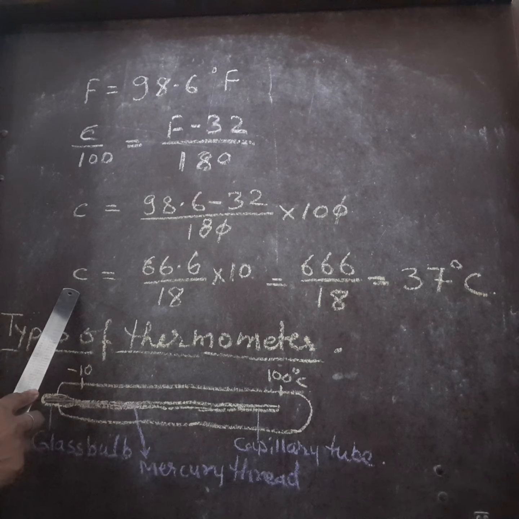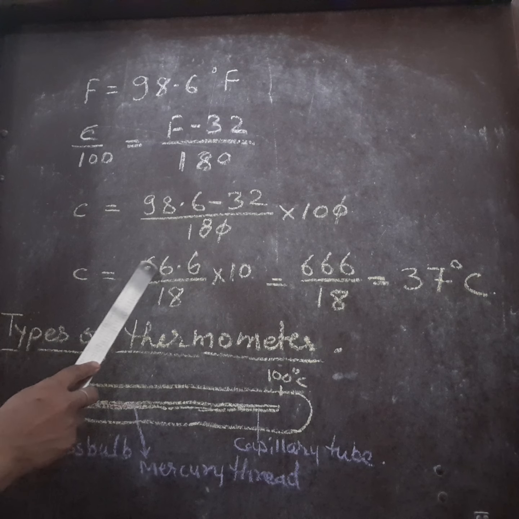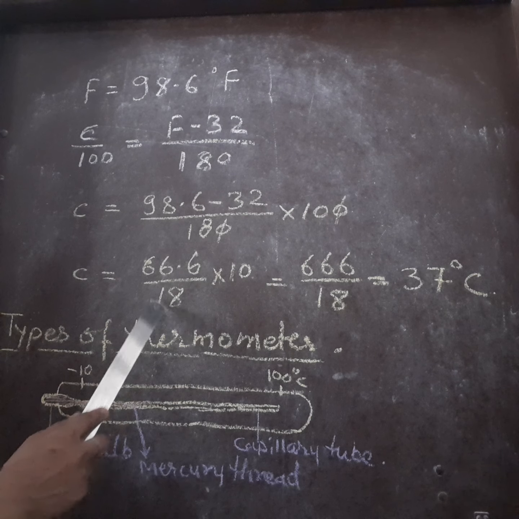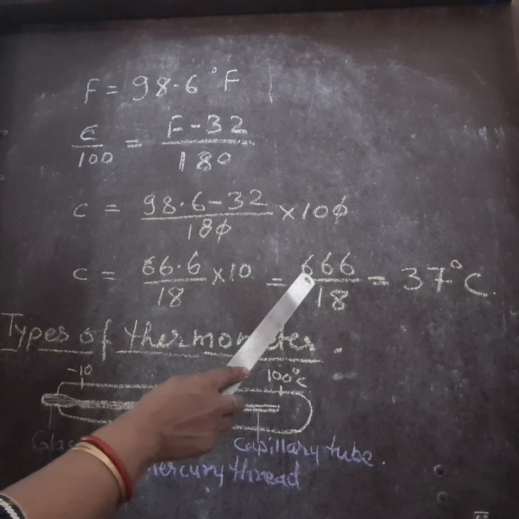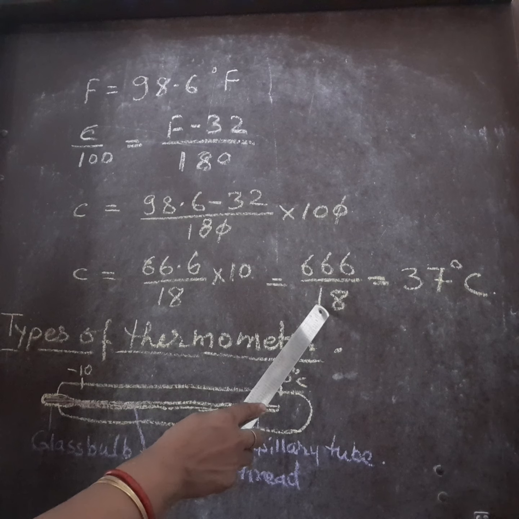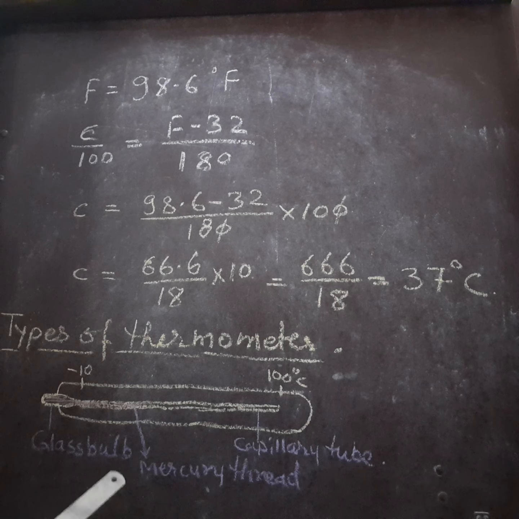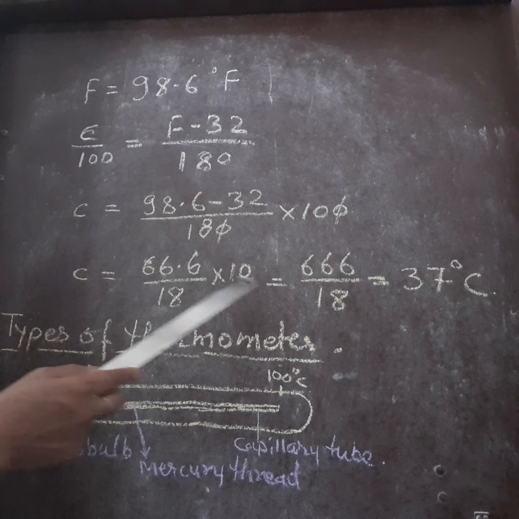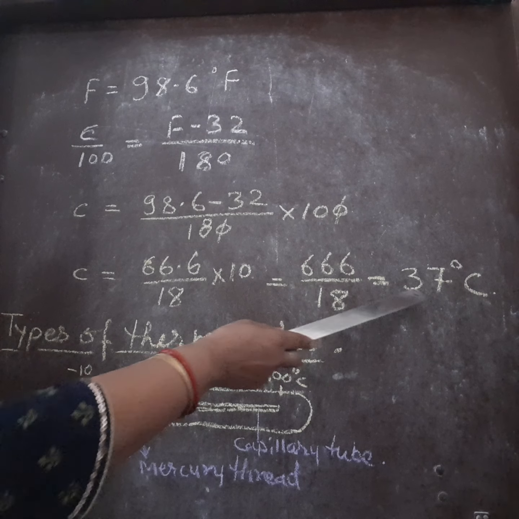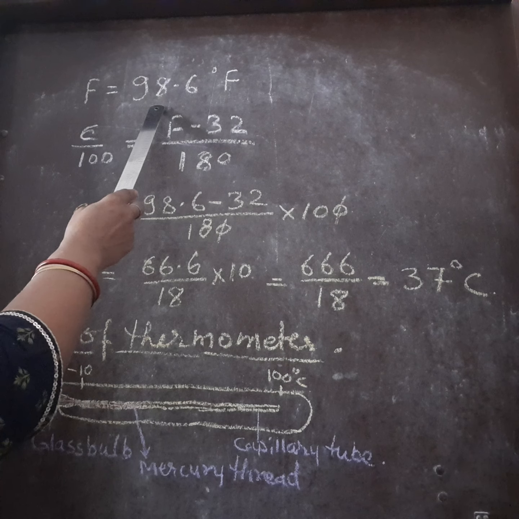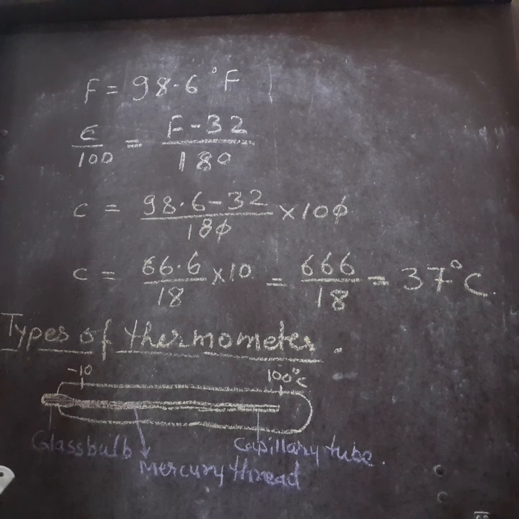So you get C = 66.6/18 × 10, that is 666/18, which equals 37 degrees Celsius. So normal body temperature is 37 degrees Celsius and 98.6 degrees Fahrenheit.